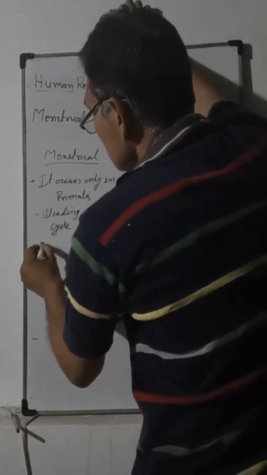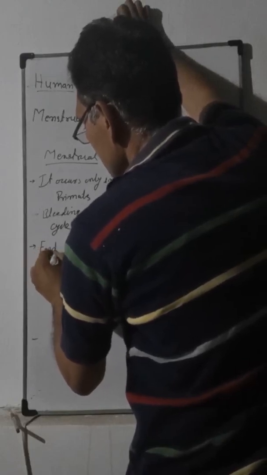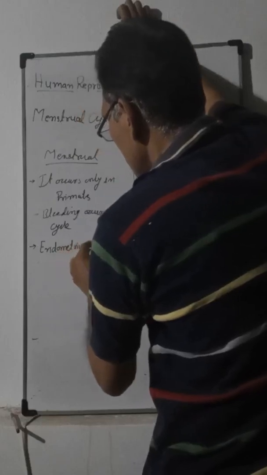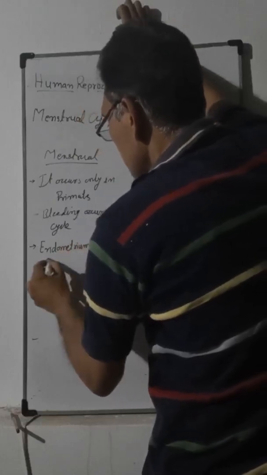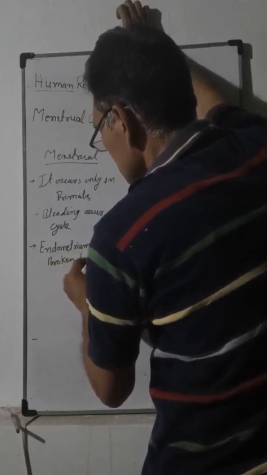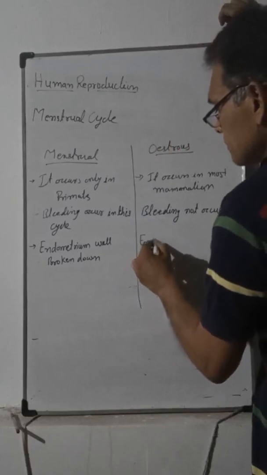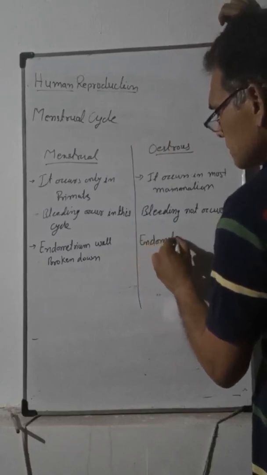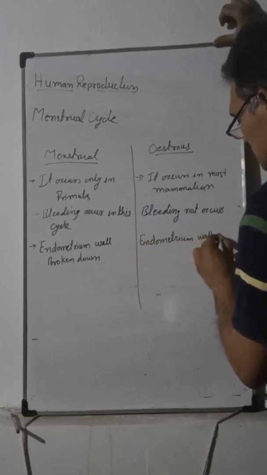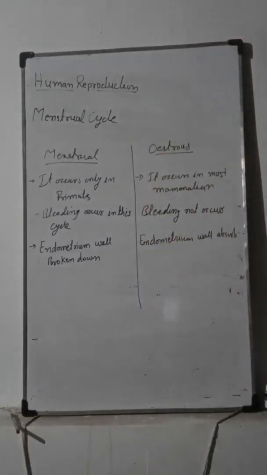The endometrium wall is broken down and absorbed by the uterus.